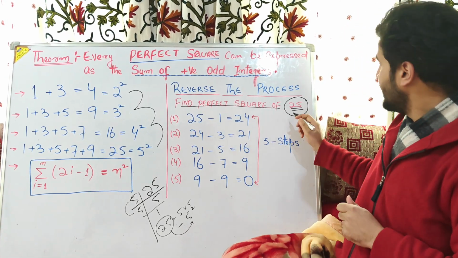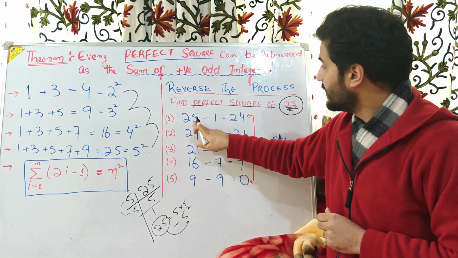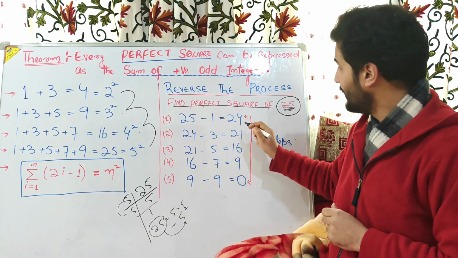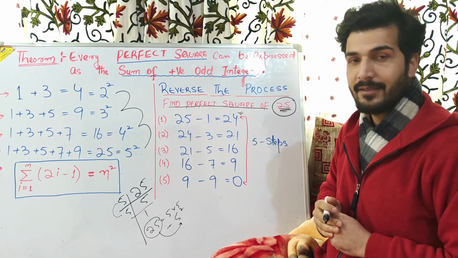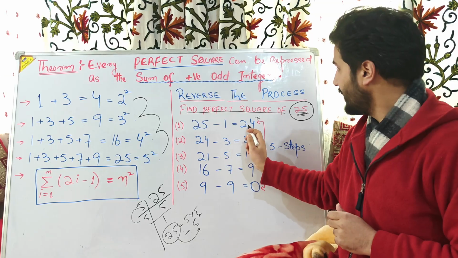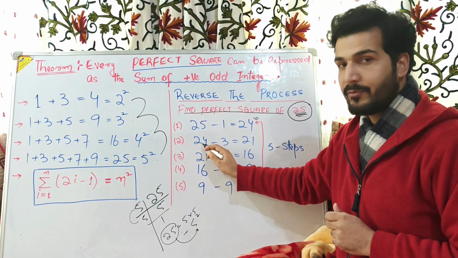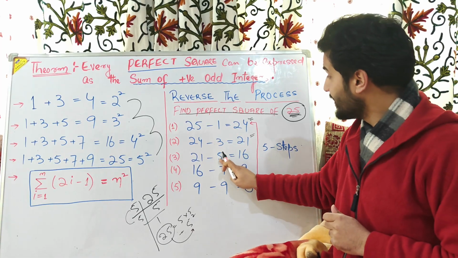Let us suppose we will take this 25. Subtract the 1 from 25. We get 24. Now subtract this 3 from this 24, we will get 21. Now subtract 5.